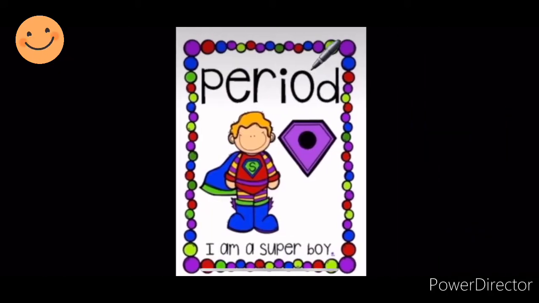Period. I am a superboy. Now, a period is a full stop. We use it at the end of the sentence. If you are saying anything, my name is Saima, or my name is whatever your name is, at the end of the sentence you have to put a full stop. Okay, students?